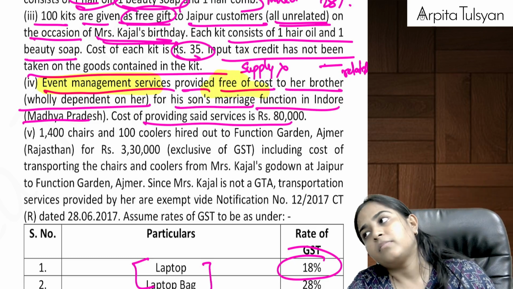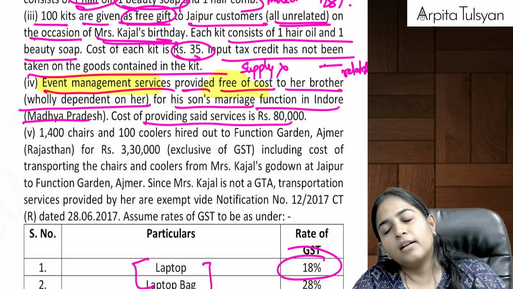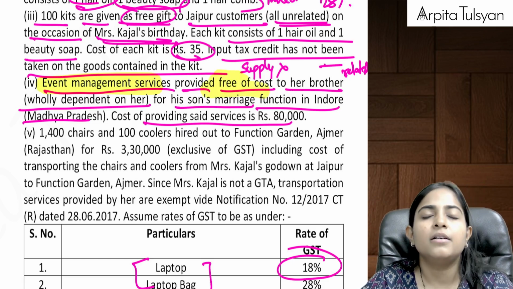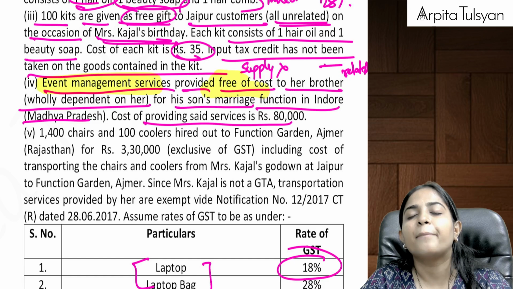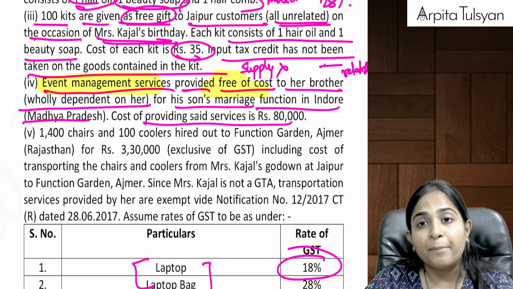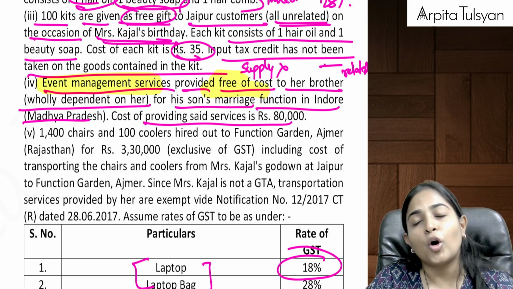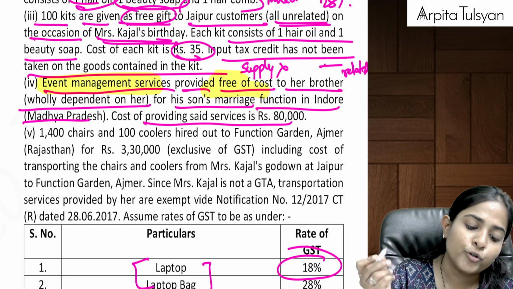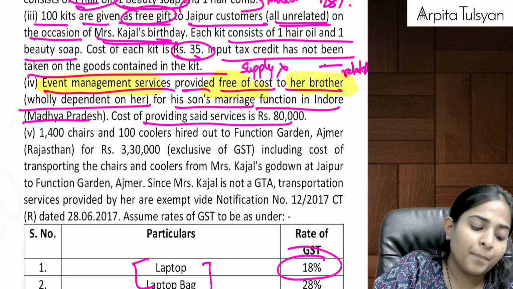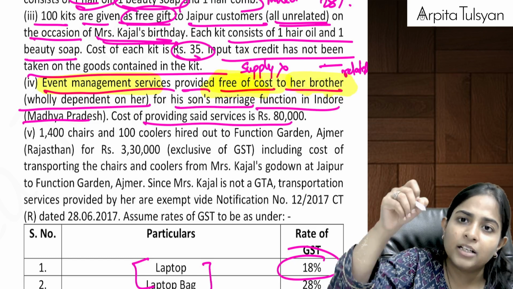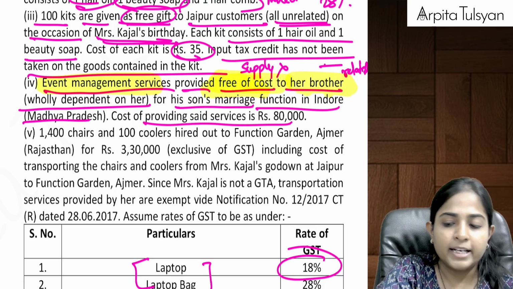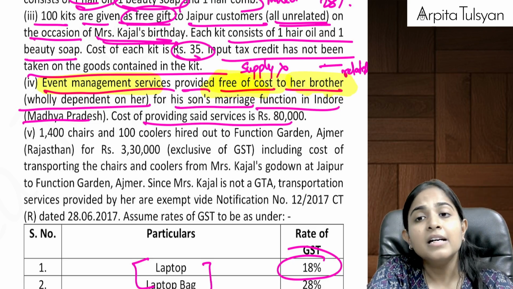Again, can we say section 7(1)(c) and para 2 of Schedule 1 are applicable? See, this is not importation of services, so para 4 cannot come. Okay, so para 2 of Schedule 1 says that supply of goods or services between related persons, done free of cost in the course or furtherance of business, is a supply. So yes, definitely this will be considered as a supply.